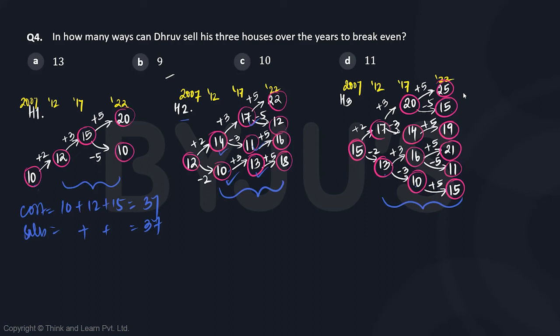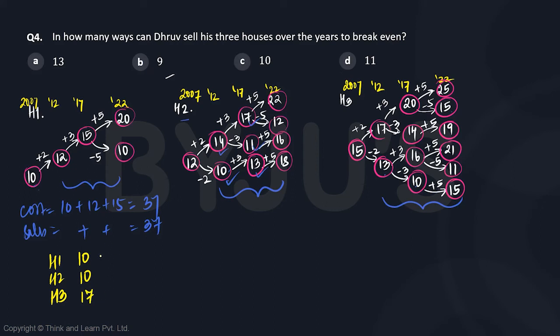So let's start with the combinations wherein we will keep the price of house 1 consistent. So we will make sure that house 1 price did not change, it remained 10. That tells us that whatever increase or decrease we will have from house 2 and house 3, they should compensate each other. So let's say house 2 decreased by 2. That means house 3 should increase by 2. So 10, 10, 17 is one possibility, right?